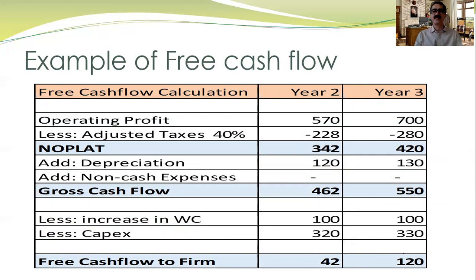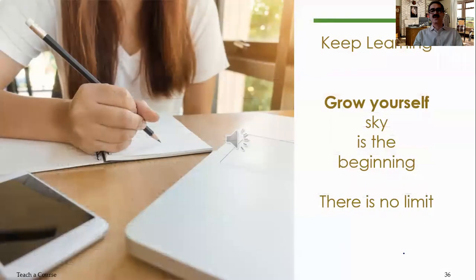So this is how we work out the free cash flow example, and then we apply the DCF method with the discounting factor. We get the valuation of the firm. So friends, although today we have discussed the theory,